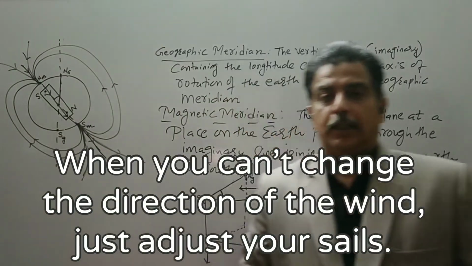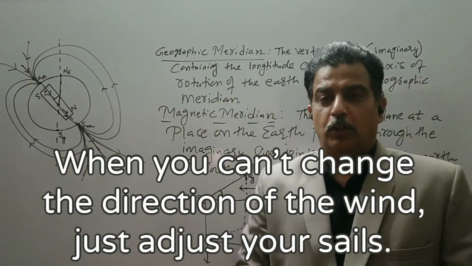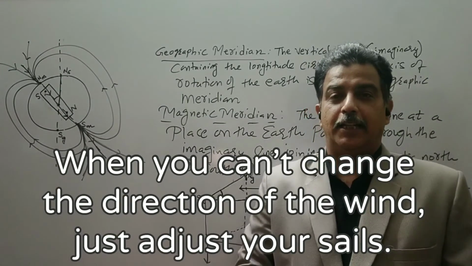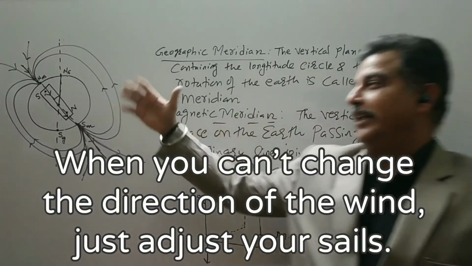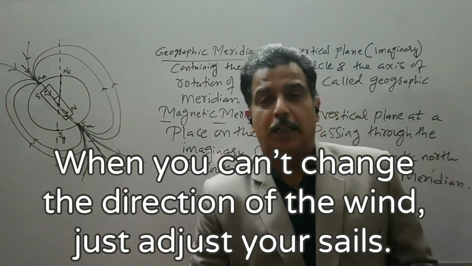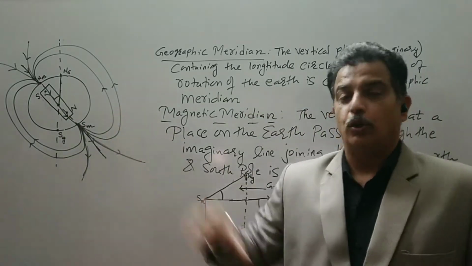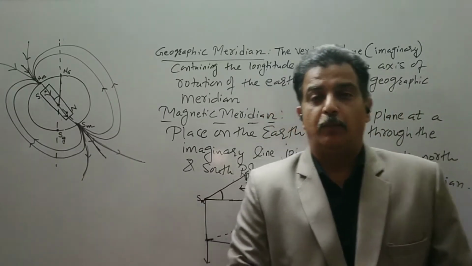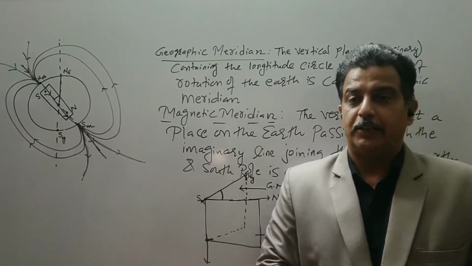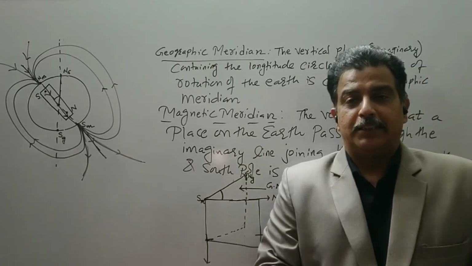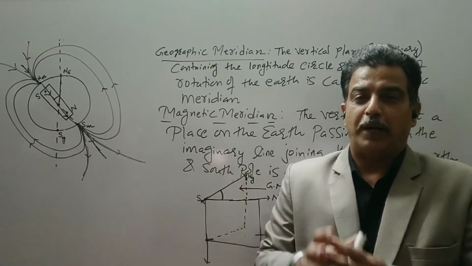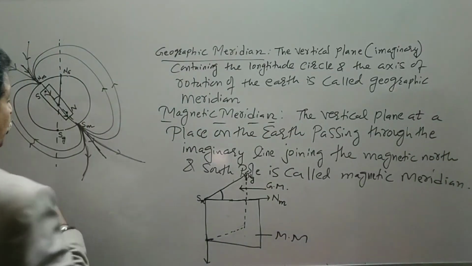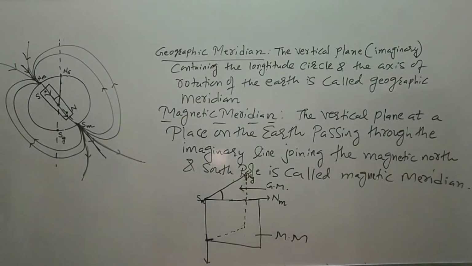Hello students, in the last lecture we got some information about the earth's magnetism, and we discussed that it is due to the convective current in the core of the earth, that is, iron, nickel or material that exists in a molten form and gives rise to the magnetism. Again, for our understanding we assume that there is a huge bar magnet, which is not true, we imagine, and its behavior is opposite to our geographic north and south pole.